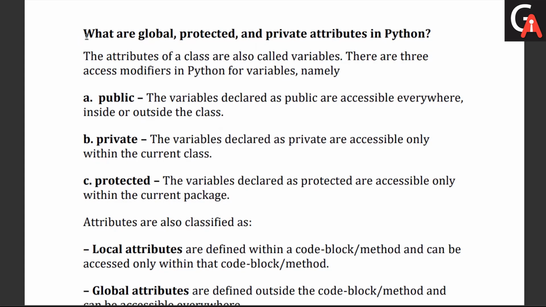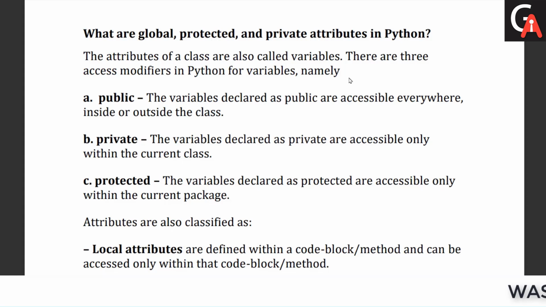Then we have: what is a global, protected and private attribute in Python? Let's see what those terminologies are. The attributes of a class are called variables. There are three access modifiers in Python for variables. It's related to OOPS terminology, and we can define these attributes as public, private or protected.